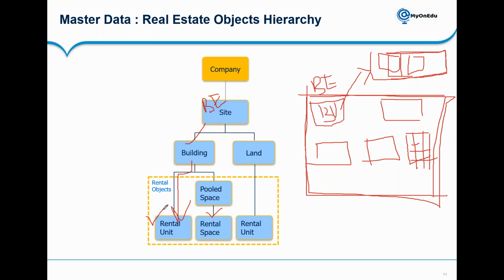This is a typical scenario I'm taking. But if you want, you can rent out a complete building also, because this is also account assignment. So all these objects are account assignment. Business entity is account assignment, building is account assignment, rental unit is account assignment, and rental space is also account assignment.